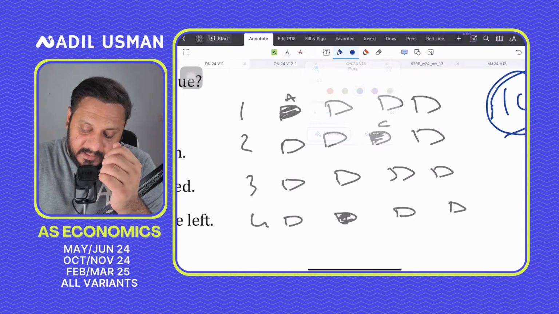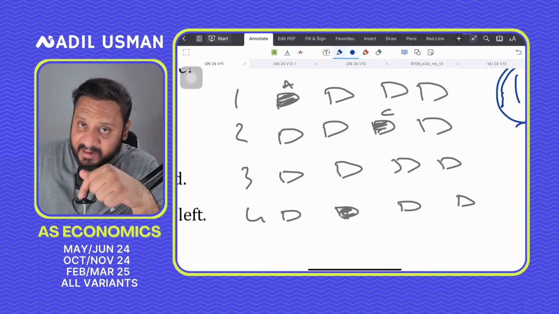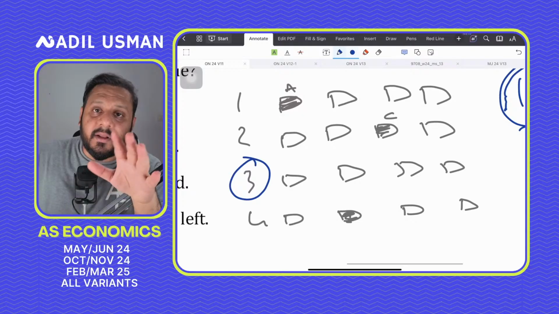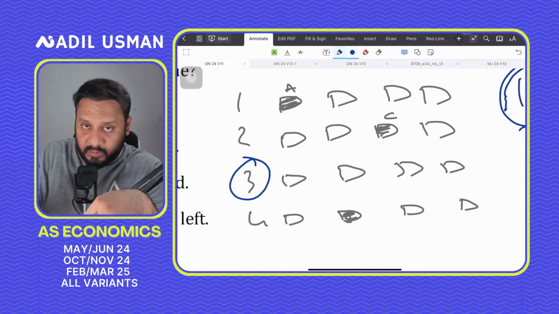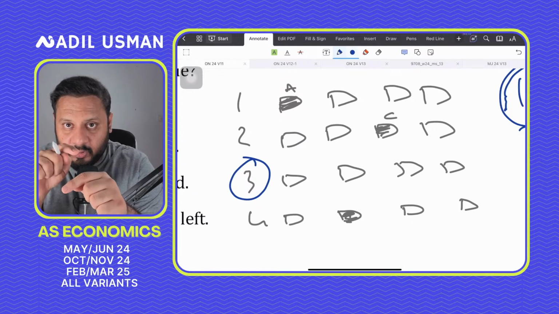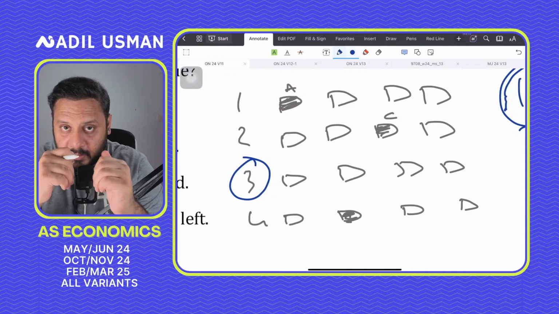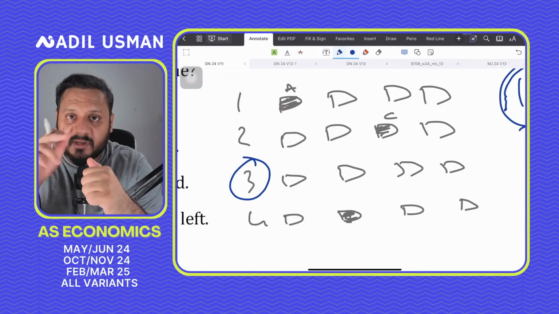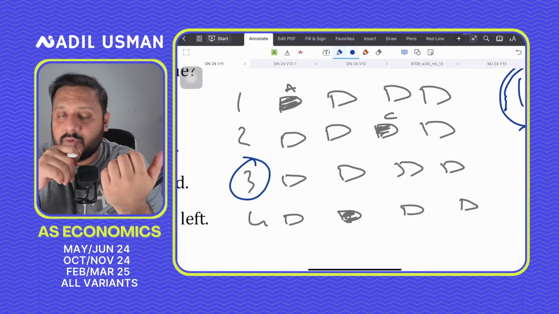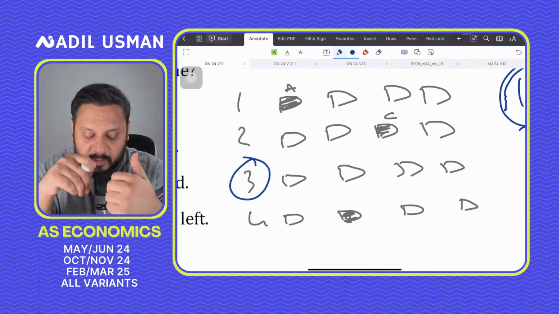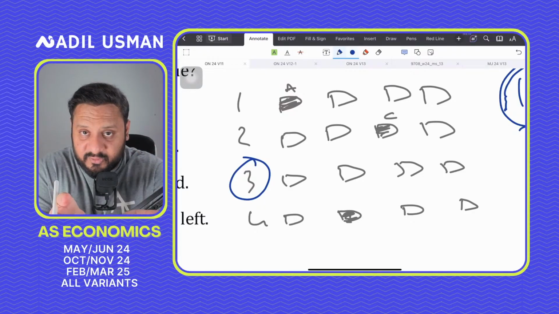The second thing is that when you have left question 3, you will put a circle on the actual bubble sheet question, not on the question paper. On the bubble sheet you will circle it, because that would remind you that okay fine, question 3 I haven't attempted question 3.